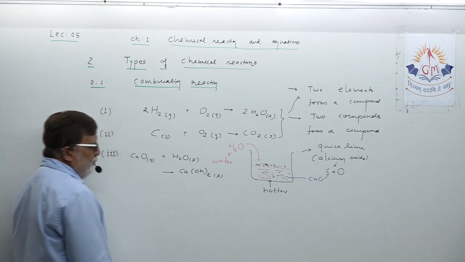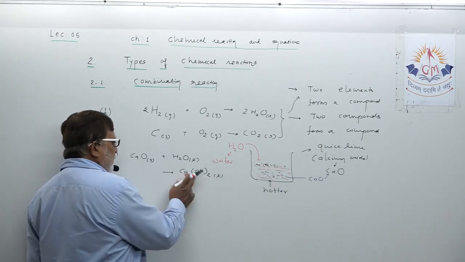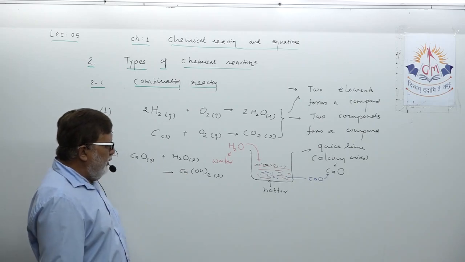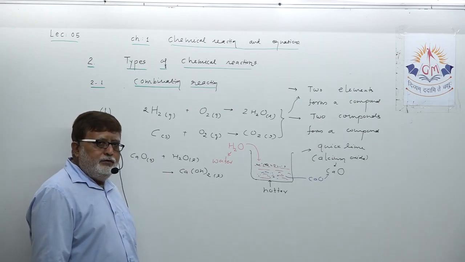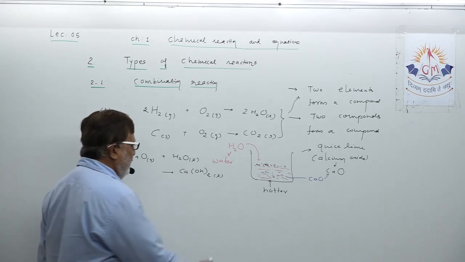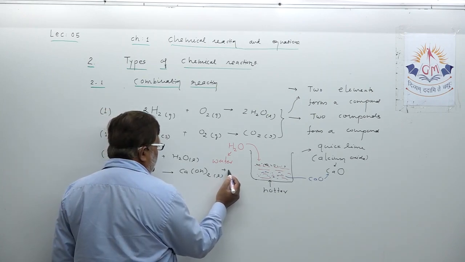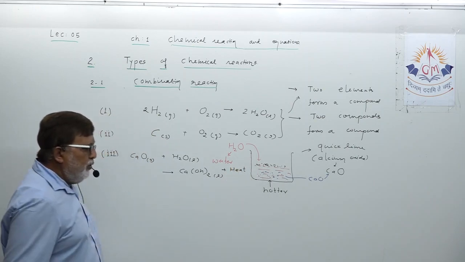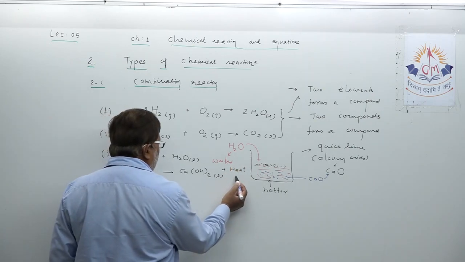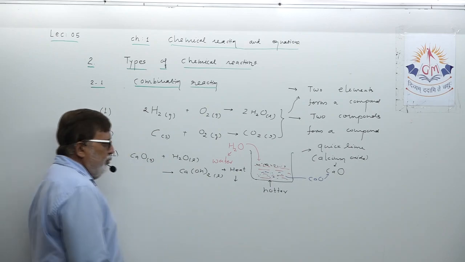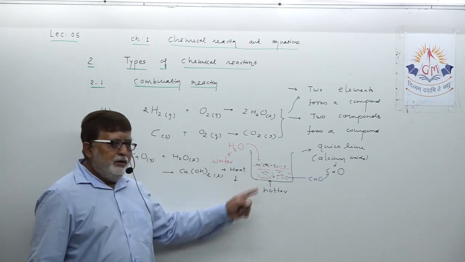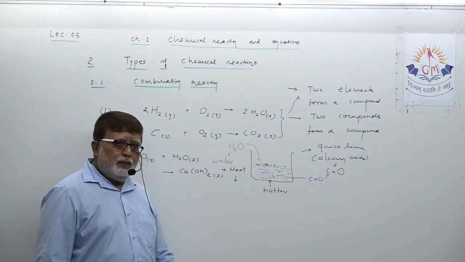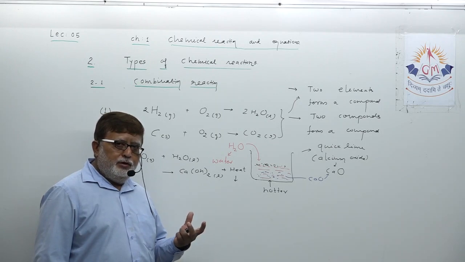Not only calcium hydroxide is formed during this chemical reaction, but lots of heat energy also appears as a product, and because heat energy appears as a product, you can feel the bottom of the beaker hotter.